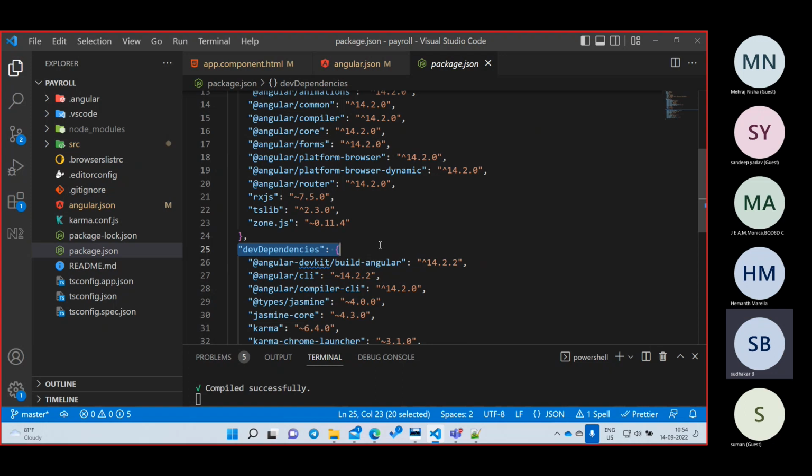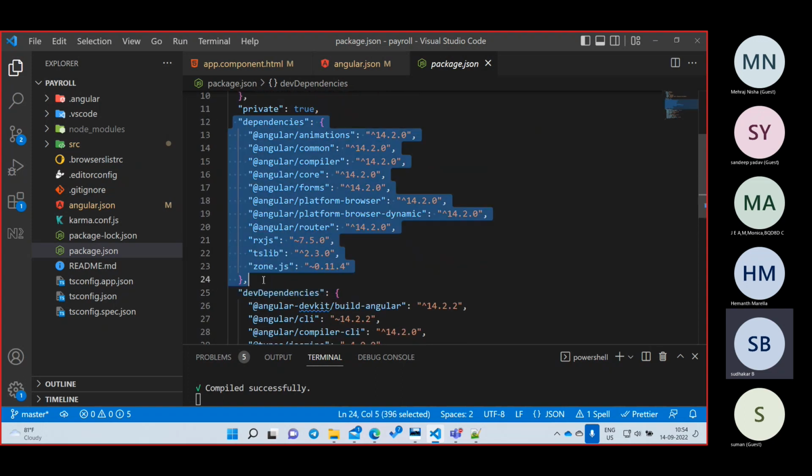Developing is different and running is different. Developing means currently I am writing the code. To run this code and see my output, what library do I need? ng serve, right? ng serve will work on Node and on Angular, so that is required to develop the project. But when I go to a website to see my output, ng serve is not required and the Angular version is not required. Only a web server is required. So dependencies are nothing but whatever libraries are required to run your project.